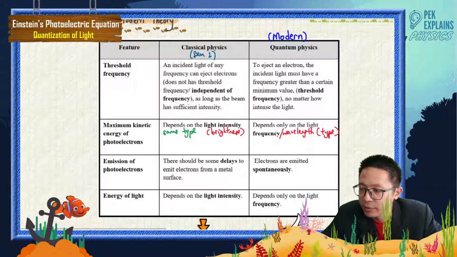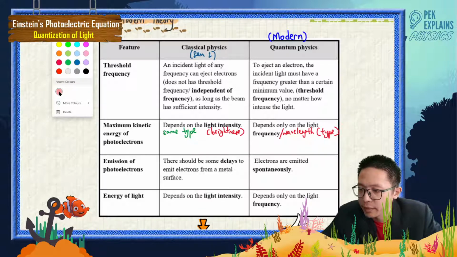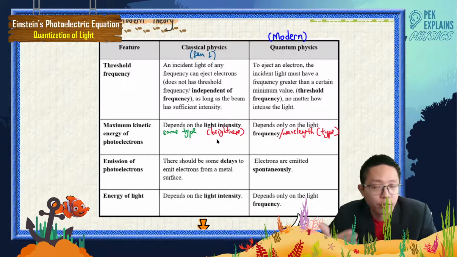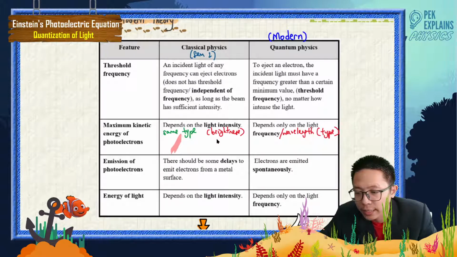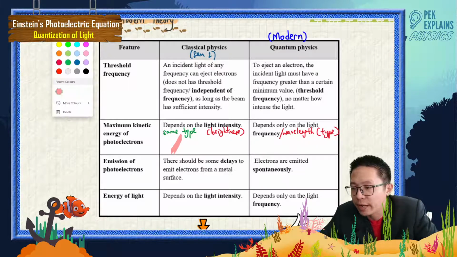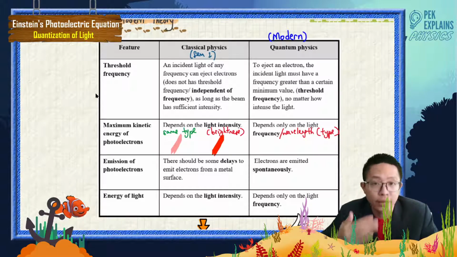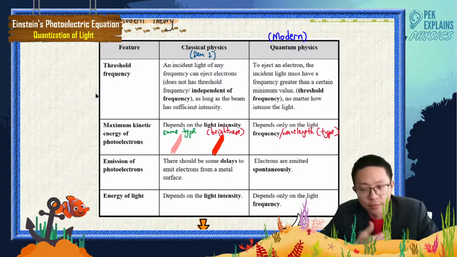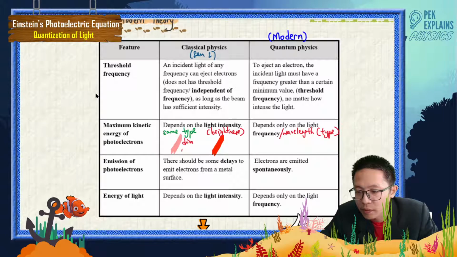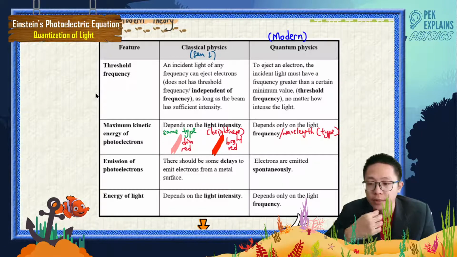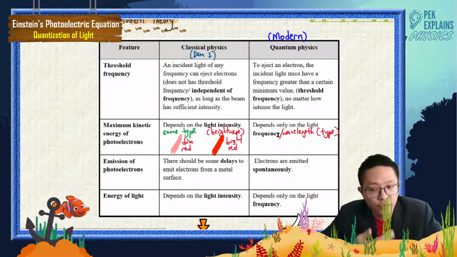So let me redraw it over here. Let's talk about red light. We have a dim red light, and we have a very bright red light. It is still red light, the same type but different brightness. This is the dim red, this is the bright red. Understand? Whereas different frequency or different wavelength means a different type of light.